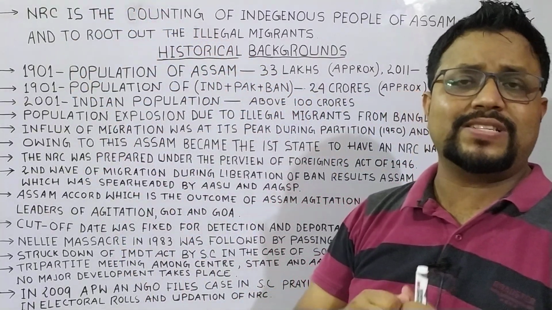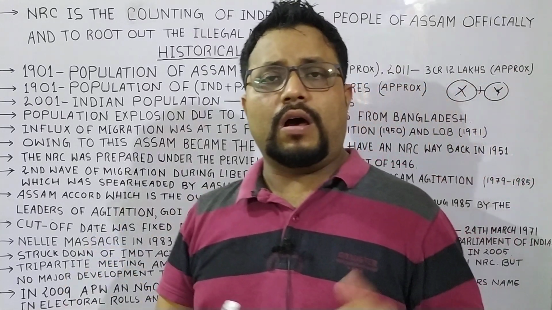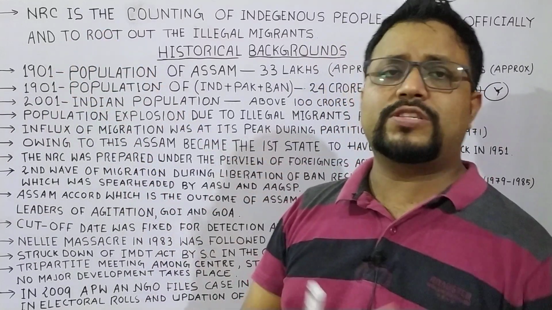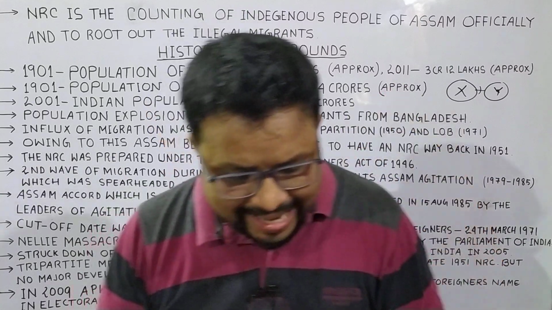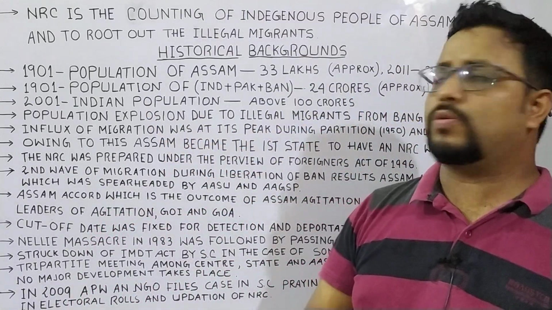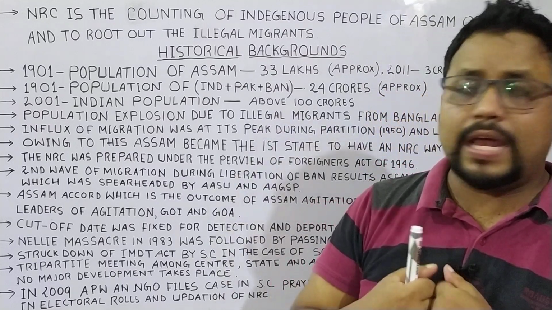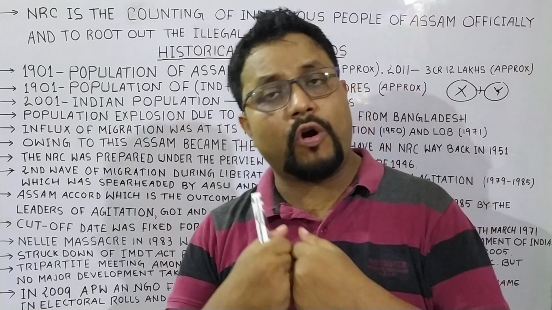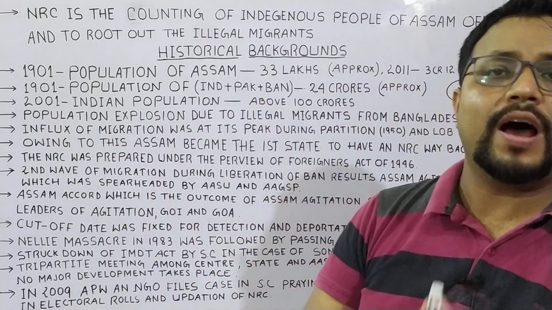We will study NRC in a systematic way. First we will study what NRC is, then the causes or reasons behind NRC in Assam, then the demerits of NRC, and then the merits of NRC. Now what actually is NRC? NRC, as we already know, is the National Register of Citizens, or it can be defined as the official counting of the indigenous people of Assam and to root out the illegal migrants from the state of Assam.